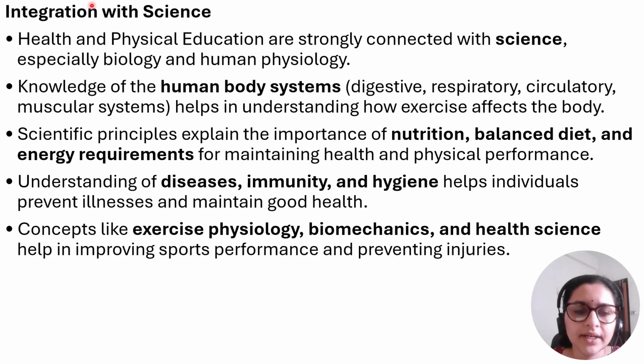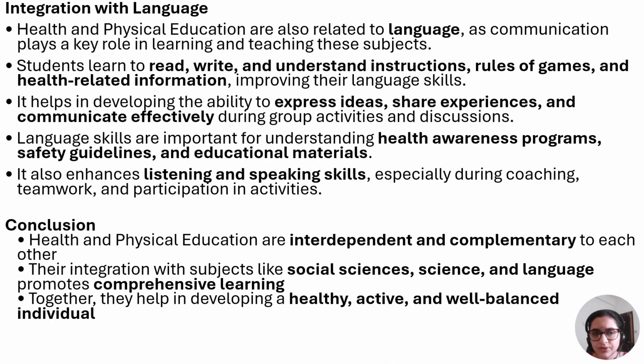How is it integrated with science? First thing, it has a strong connection with science, especially biology and human physiology. Knowledge of human systems like digestive, respiratory, circulatory, and muscular system will help to understand how exercises affect the body. Scientific principles will explain the importance of nutrition, balanced diet, and energy requirement. Then it helps in understanding diseases, immunity, and hygiene. And concepts like exercise physiology, biomechanics, and health science help in improving sports performance and prevent injuries.